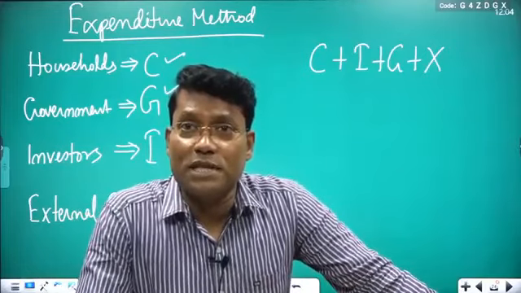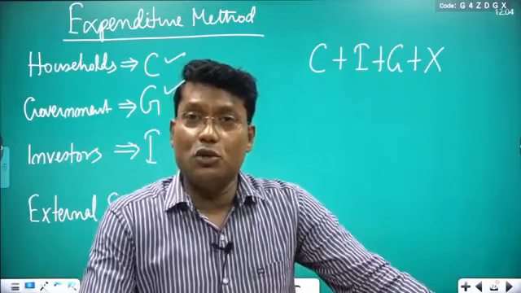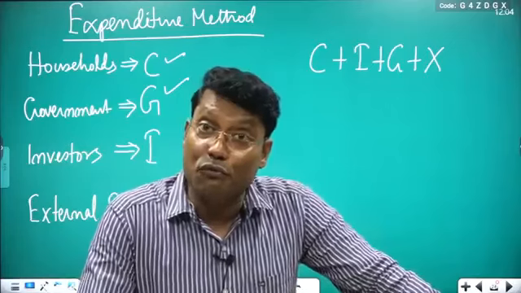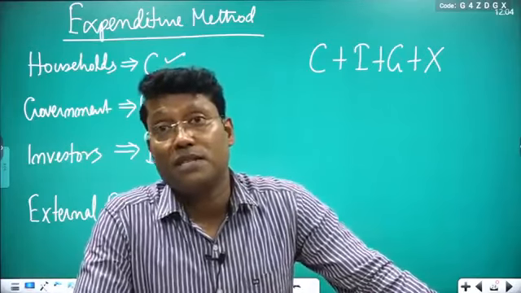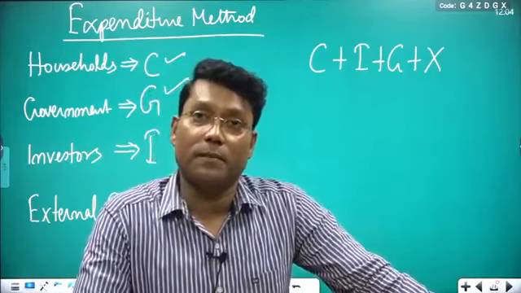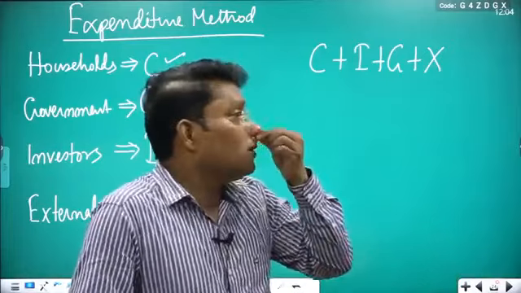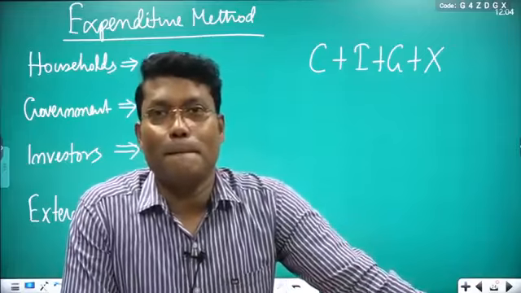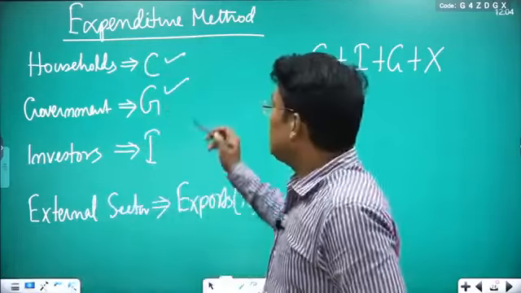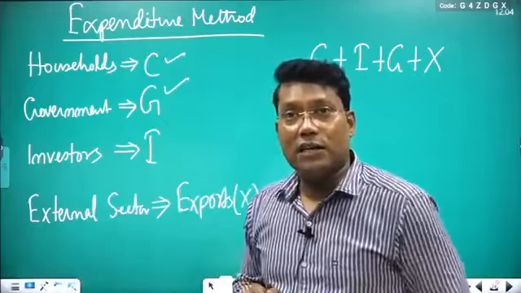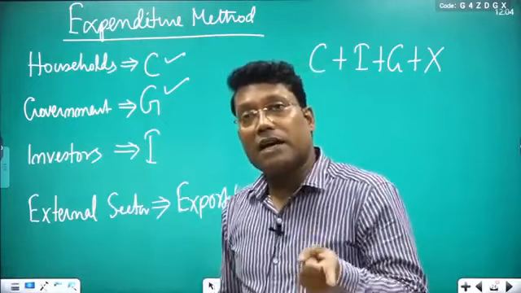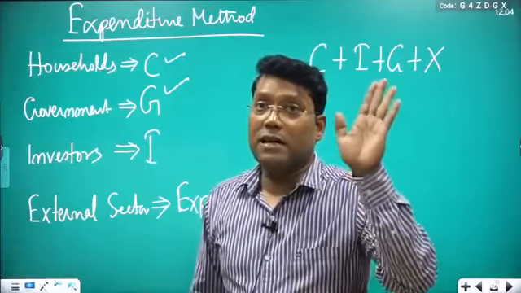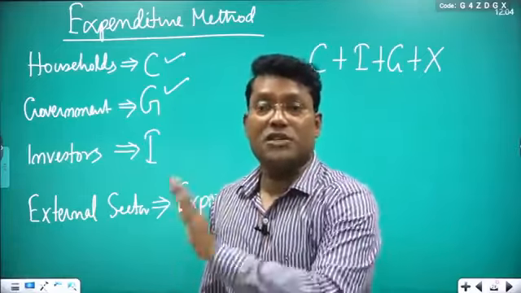Remember, what is my objective? My objective is to calculate the value of goods and services produced within our country, that is domestic output, domestic production. But if you add all four, we are not getting it. It will give an overestimate for a country like India. Why? The reason is that C is the total expenditure incurred by households on final goods and services, the private final consumption expenditure.